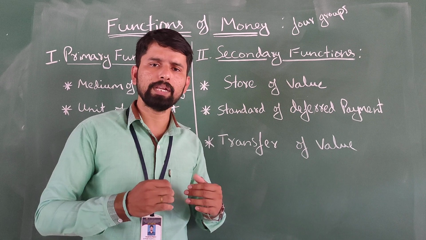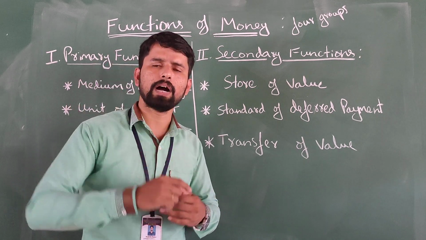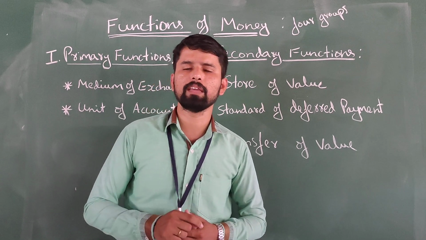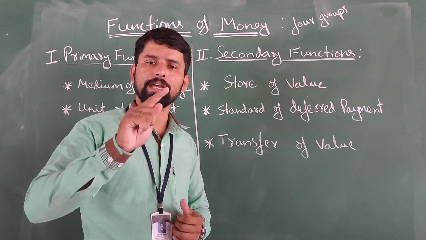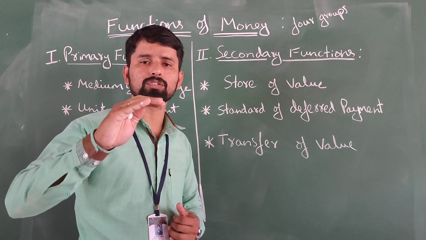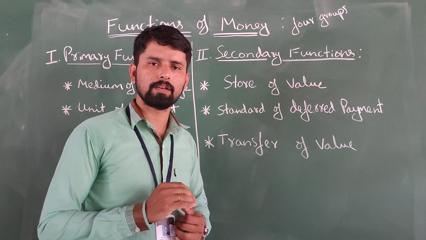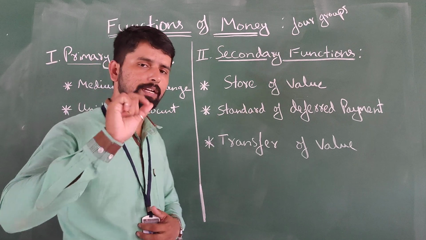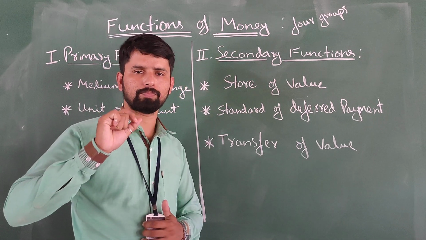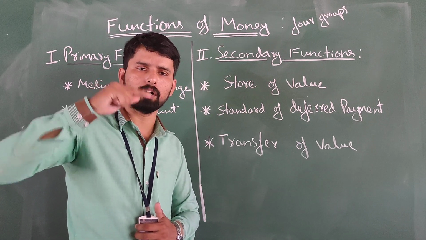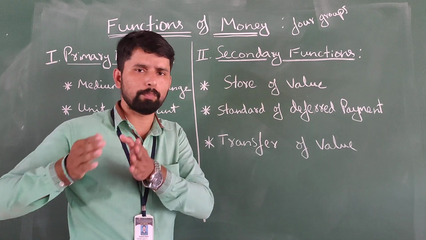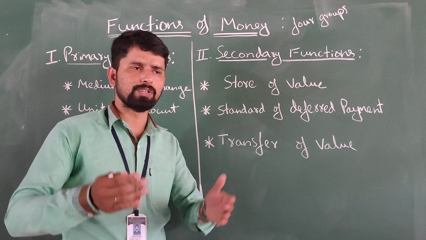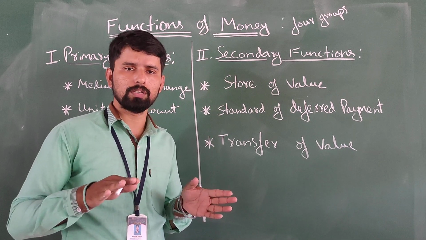If we save money in financial institutions like commercial banks or non-banking financial corporations, there is also no loss of our saving. What happened? The financial institutions also pay a certain interest over our savings. So there is a nominal income on our saving in the financial institutions. If we save, there is no loss.